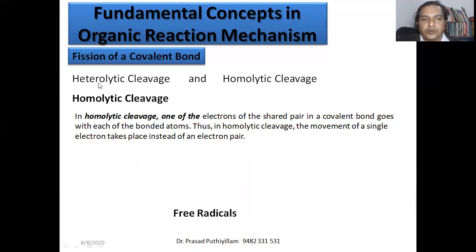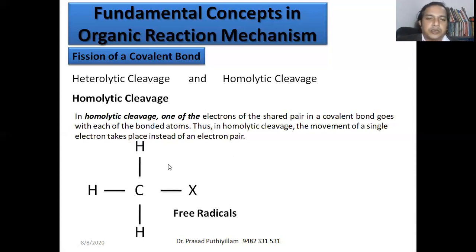As in the previous two cases, either two electrons go away from carbon, or two electrons come to carbon. That is a two-electron movement in heterolytic cleavage. Whereas in homolytic cleavage, it is equal. One electron goes to one atom, the other electron goes to its corresponding atom. Then it becomes free radicals. We'll see the formation of free radicals.